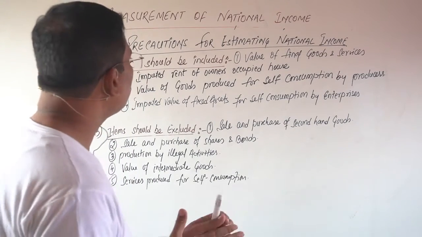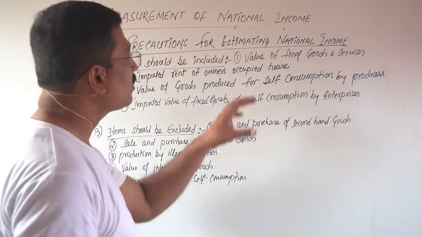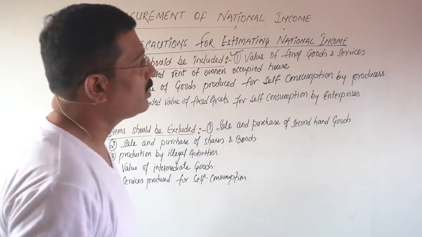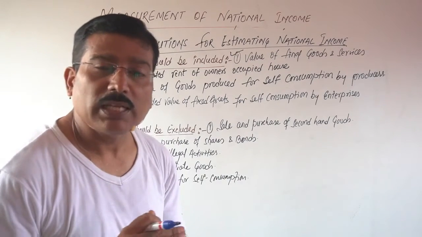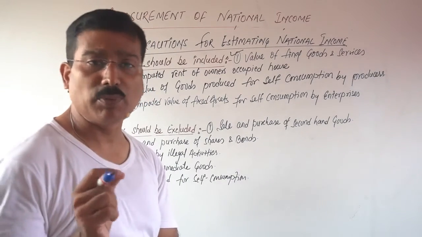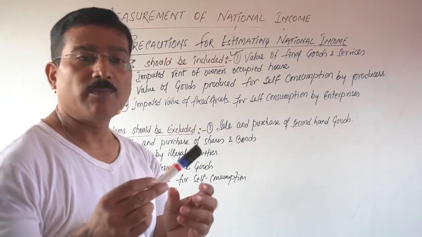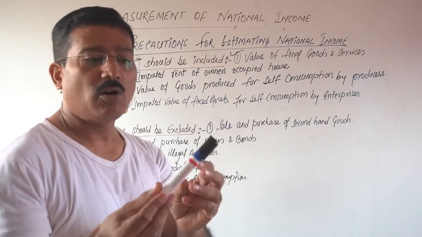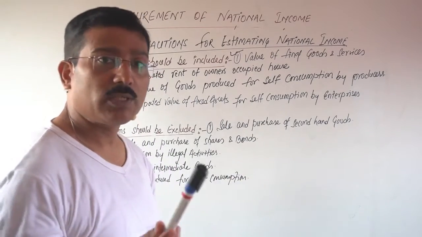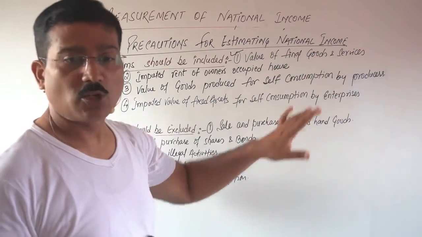Okay. Then the first thing is items that should be included. Which items should be included while calculating national income? This is the important point. So the first one is the value of final goods and services. When you are calculating national income, you will consider only the value of final goods and services. Example, the total cost of a pen is 25 and the intermediate cost, meaning the raw material of this pen, is 8 or 10 rupees. So you will not take 8 or 10, you will take only the final value. If the final value of the pen is 20, only 20 rupees will be considered, not the 8-9 rupees.